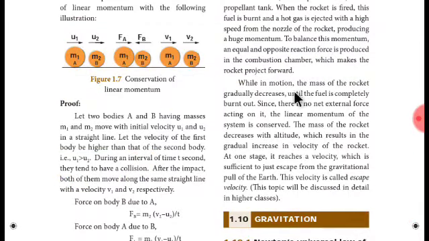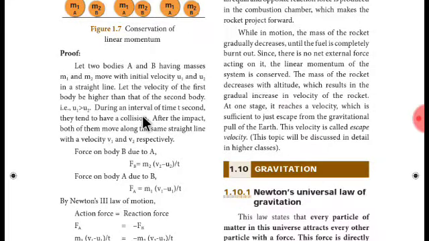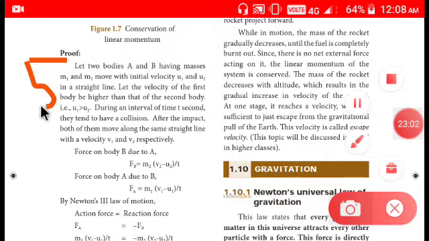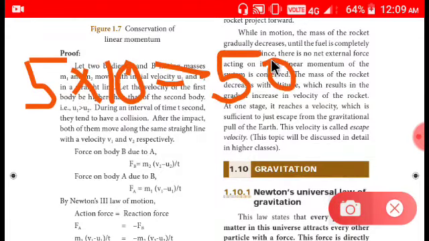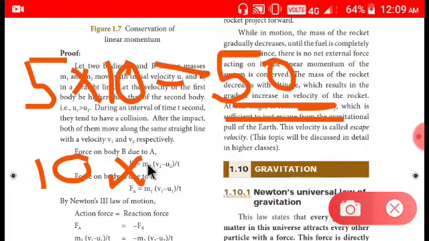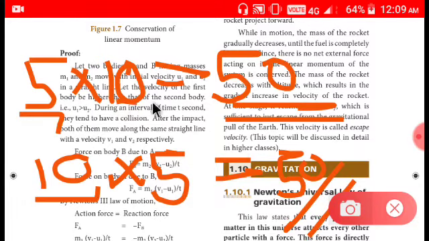This is just a basic concept about the law of conservation of momentum. If velocity increases, mass decreases. What I mean to say is, if 5 kg is the mass of the block and 10 meter per second is the velocity, then we get 50 as the product. And if we take the 10 kg block and multiply it with 5 meter per second velocity, we get the final answer as 50. In both cases the product is the same, but mass is different and velocity is different.